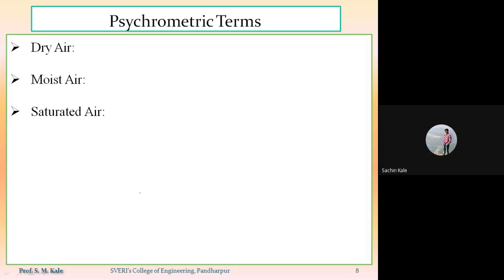Maximum amount of water vapor in air. Okay. Any other answer? So if you take the simple example for understanding saturated air, if you take the example of a saturated liquid, suppose you are having water in a glass. Suppose up to this level the water is available in the glass.